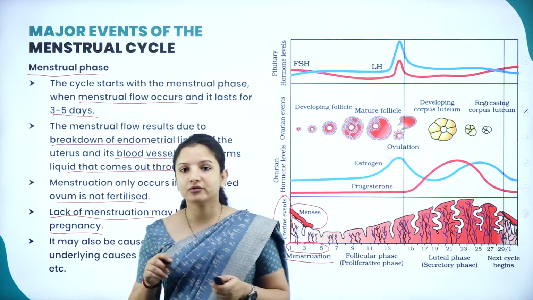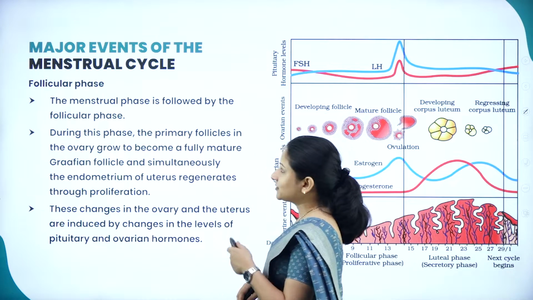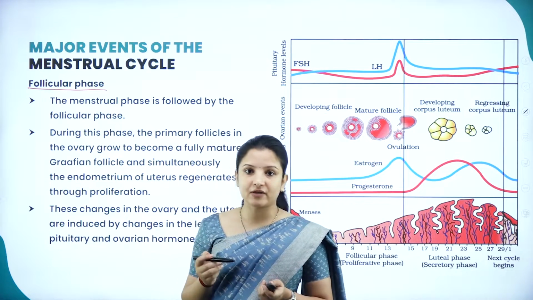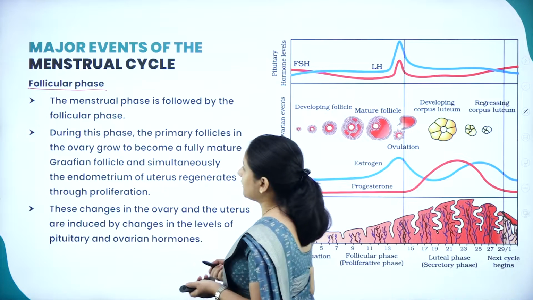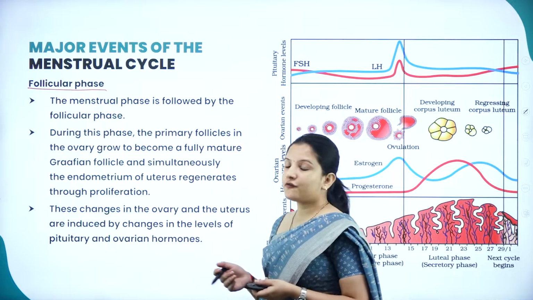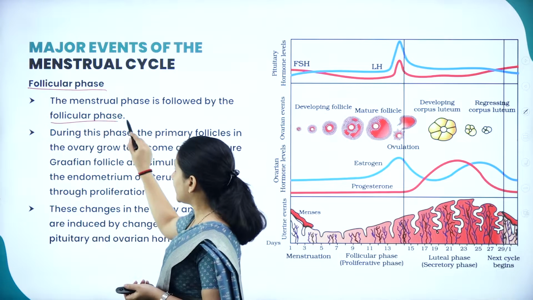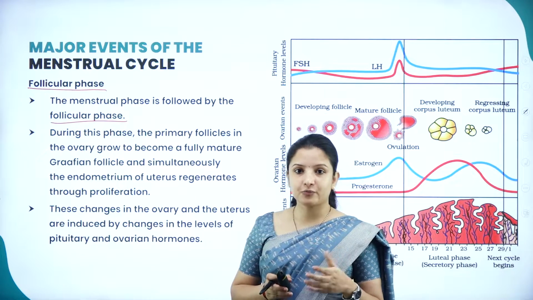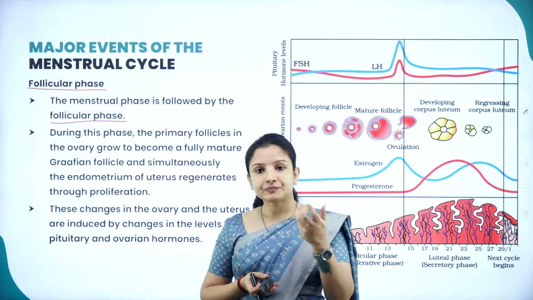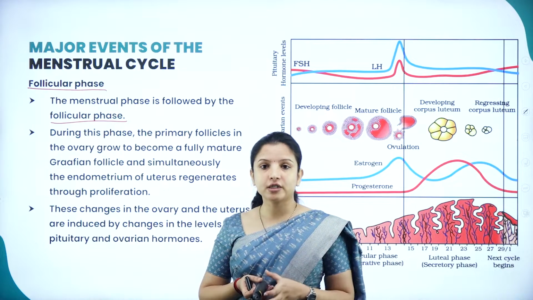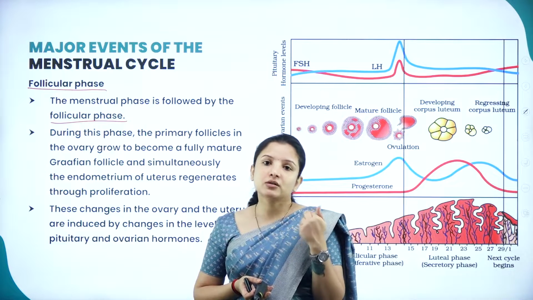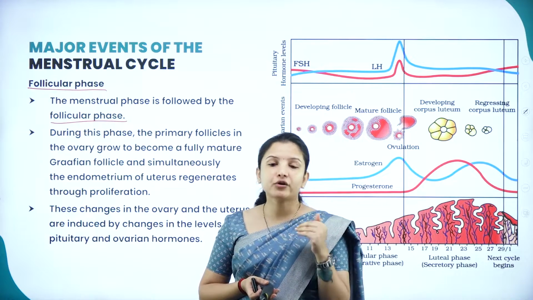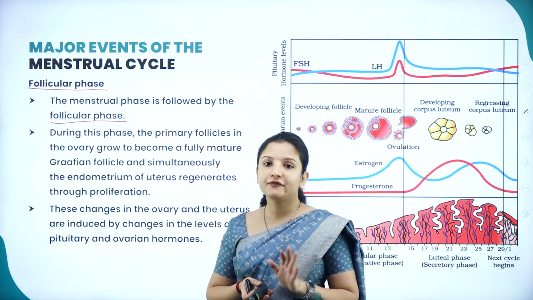So next, moving on to the next phase. The next phase is the follicular phase. It starts from the 5th or the 7th day, again depending on the individual. The menstrual phase is followed by the follicular phase. During the follicular phase, follicles will get produced. We had learned that many follicles are produced, which degenerate later when the girl reaches puberty or during the reproductive age, and only a few are left.